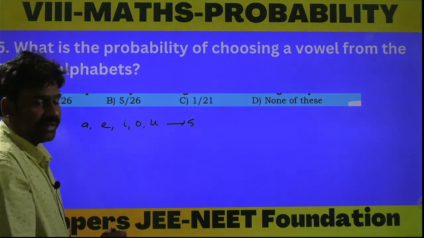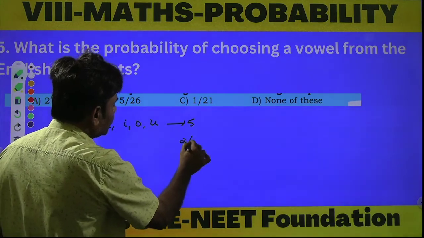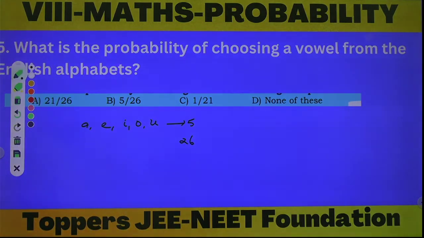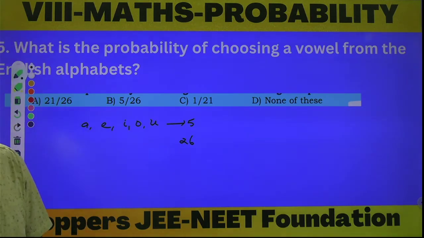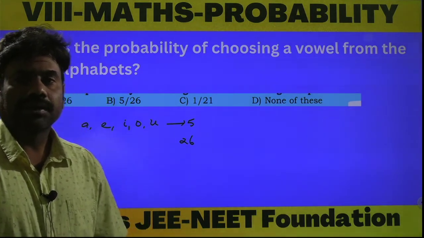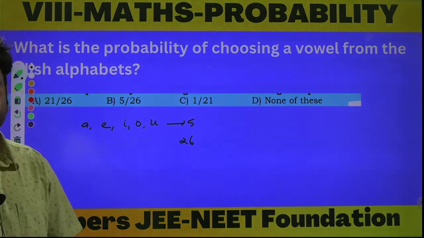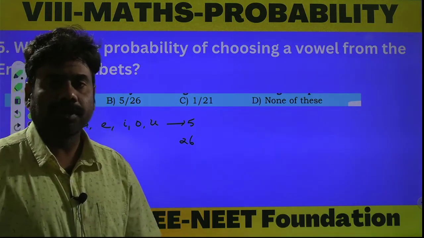Total number of English alphabets is 26. The probability of any event is equal to the number of favorable outcomes to the event divided by the total number of possible outcomes.